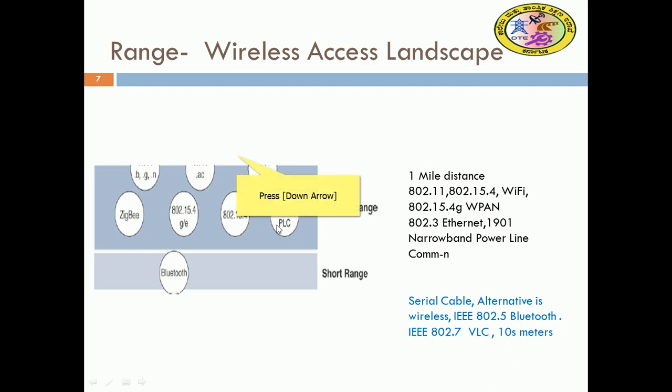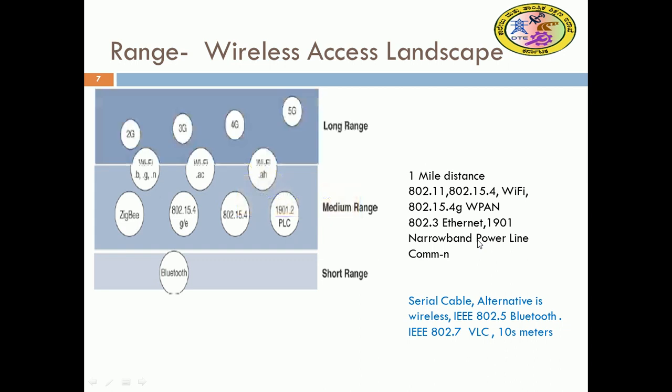You can have Wi-Fi, wireless personal area network, Ethernet and 1901.2 narrowband power line communication under medium range. The long range includes cellular up to 4G, 5G also, greater than 1 mile, and low power wireless networks.